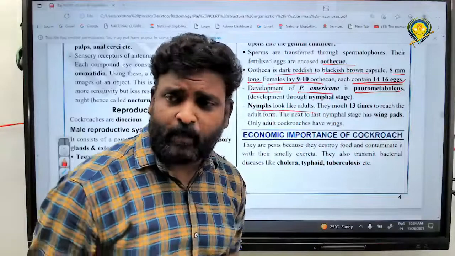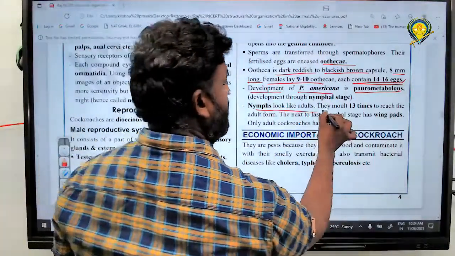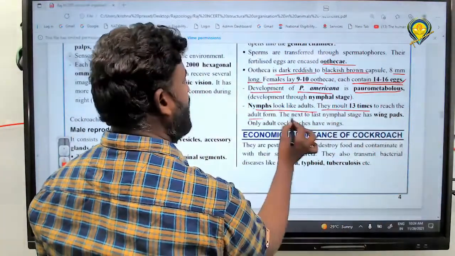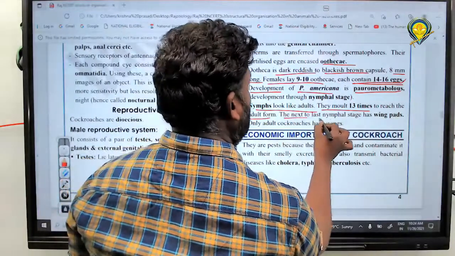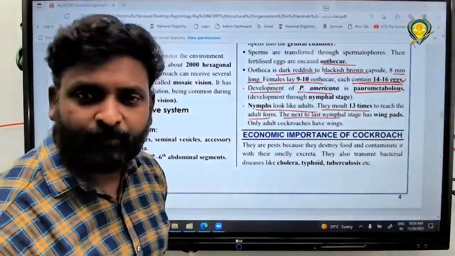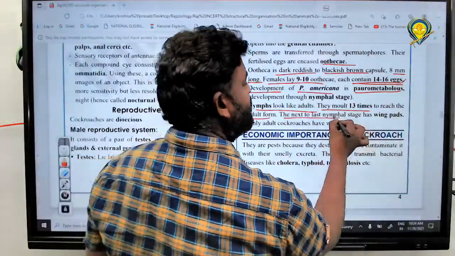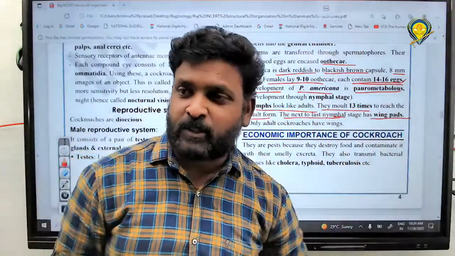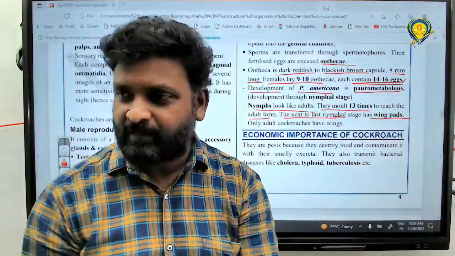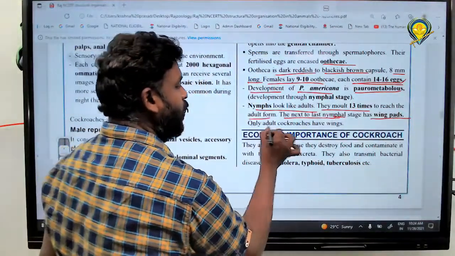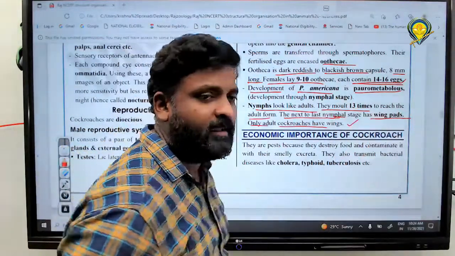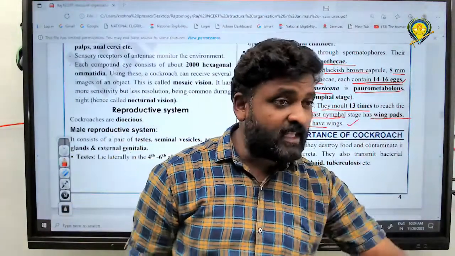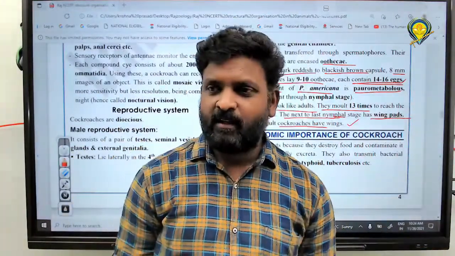Direct development and indirect development. In direct development, the nymph molts 13 times to reach the adult form. Right, the next to last, how many? The nymphal stage has wing pads. Before next to last, there is no chance of wings. And only the adult cockroach has wings. They can fly short distances. Got it, all of you?